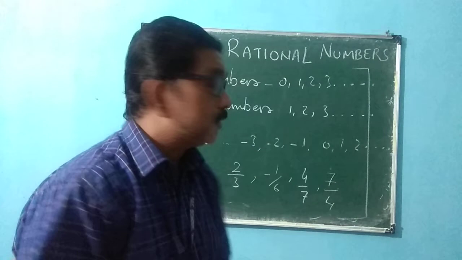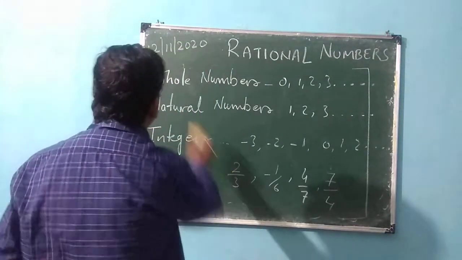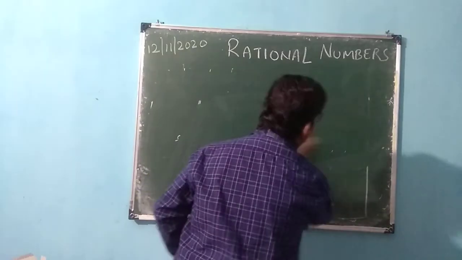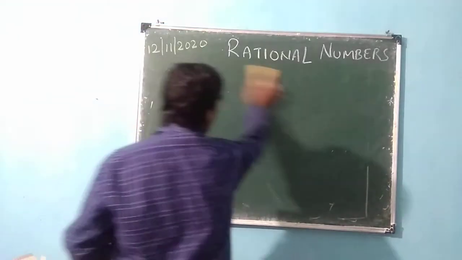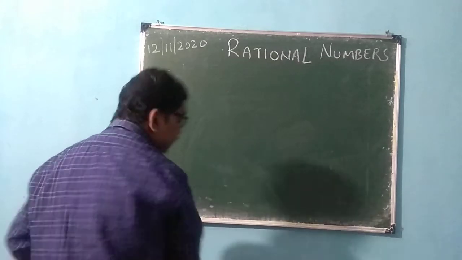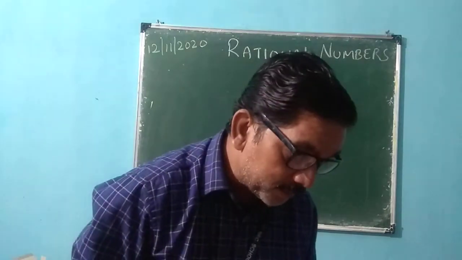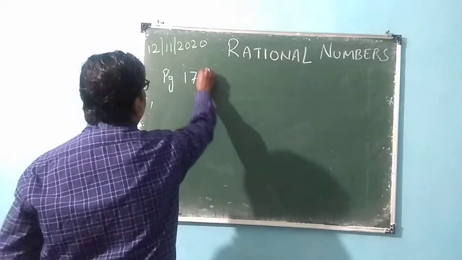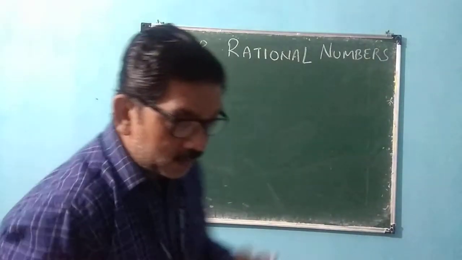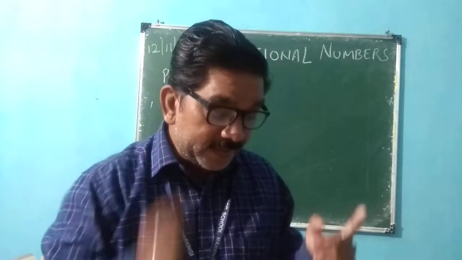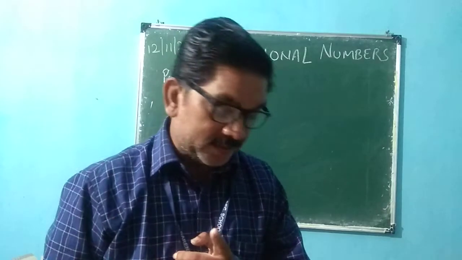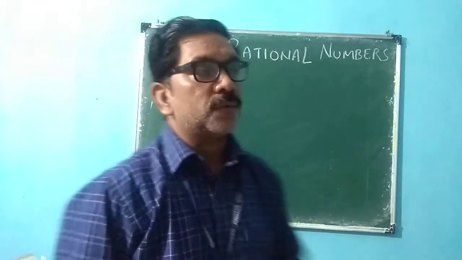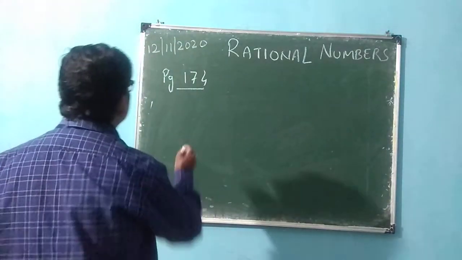The definition is given in the book, on page number 174. A rational number is defined as a number that can be expressed in the form p by q, where p and q are integers and q is not equal to 0. I'll explain to you the meaning of this.